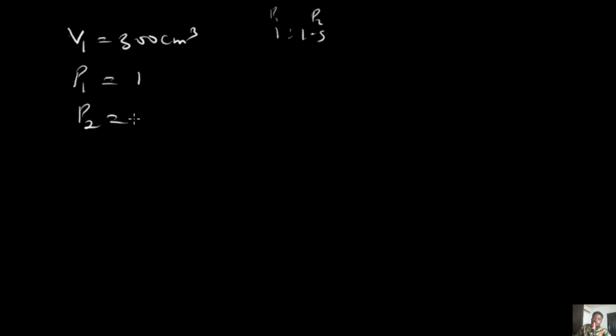Now, solving the second question, first of all, our initial volume is 300 cm cube, and our initial pressure is 1. Remember, the ratio is 1:1.5, so the initial pressure is this one, the final pressure is this other one. If P1 is 1, it means that P2 is going to be 1.5. Our V2 is what we are looking for. Using our formula, and the reason we are using it is because it's constant temperature: V1 P1 equals V2 P2.